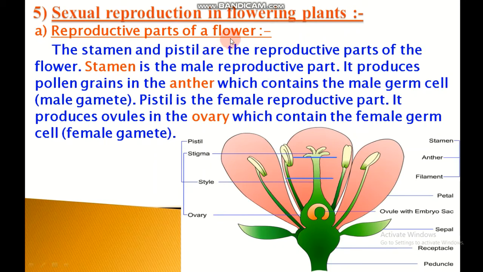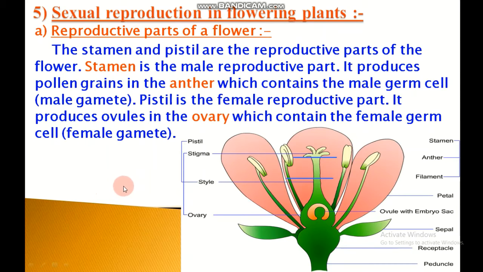Reproductive parts of a flower. The stamen and pistil are the reproductive parts of the flower. Stamen is the male reproductive part. It produces pollen grains in the anther, which contain the male germ cells, that is, male gametes. Pistil is the female reproductive part. It produces ovules in the ovary which contain the female germ cells, female gametes.